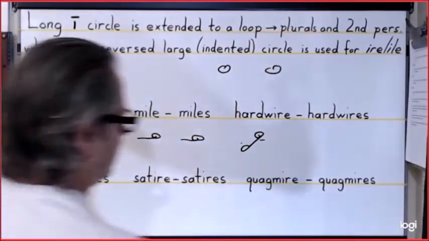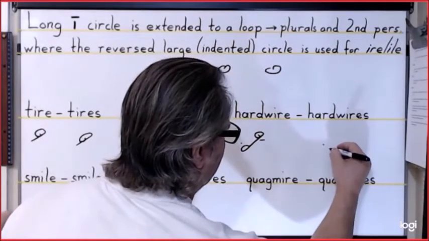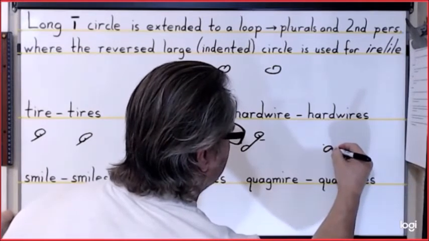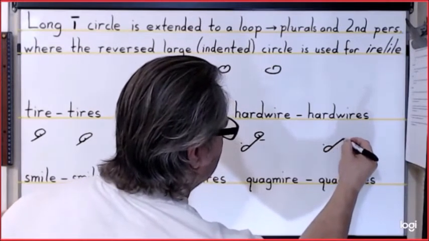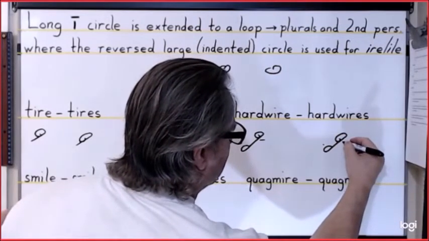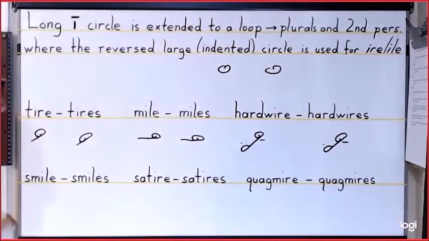So for hard wires, we'll write the dot for the H, the extended loop there, reverse for the AR, the D, and then this extended long I loop, and then the dash for the W sound in hard wires.